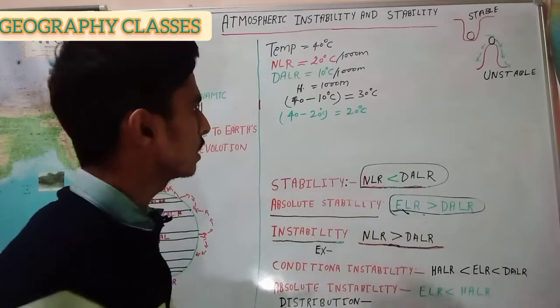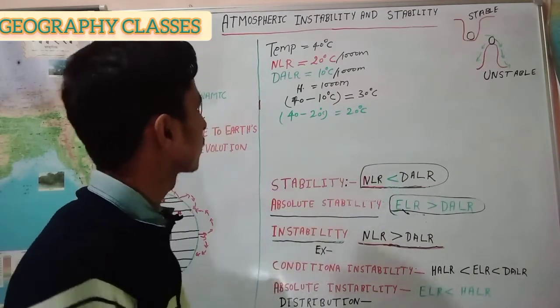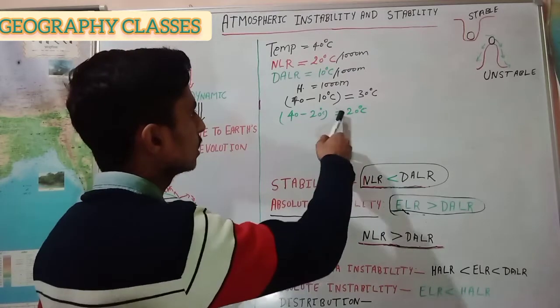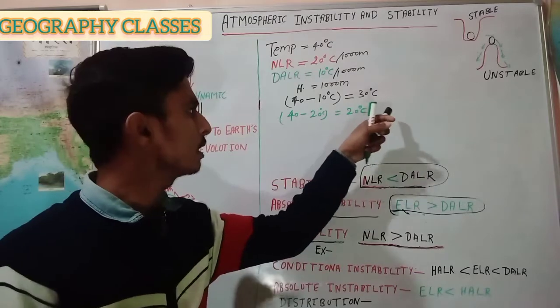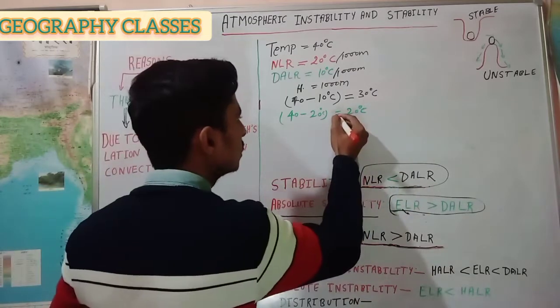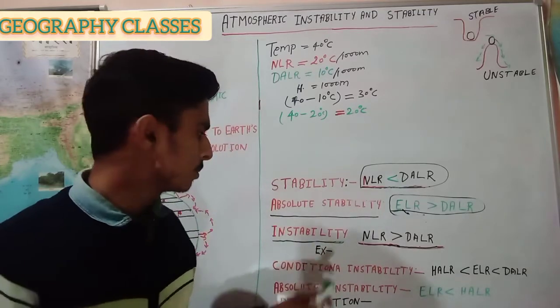Thus the temperature of the ascending air mass becomes higher than the surrounding air mass and it expands into its surroundings and creates instability in the atmosphere.